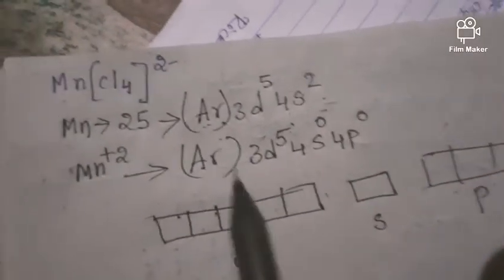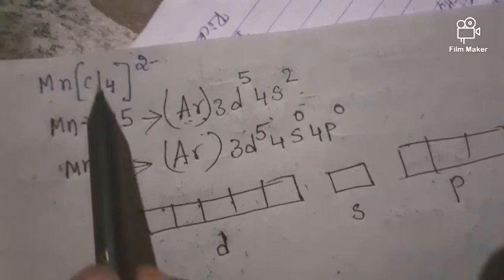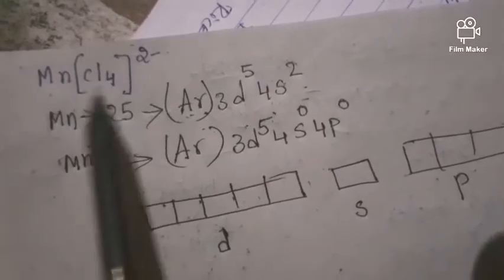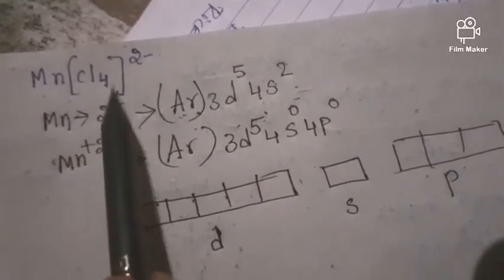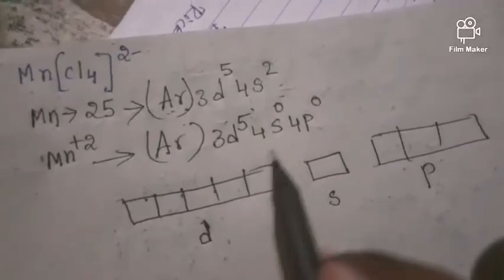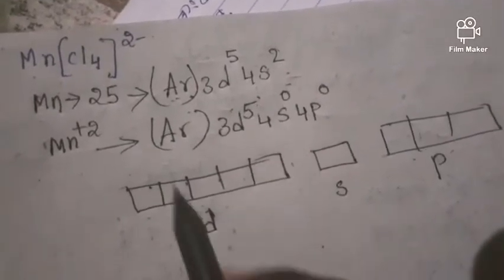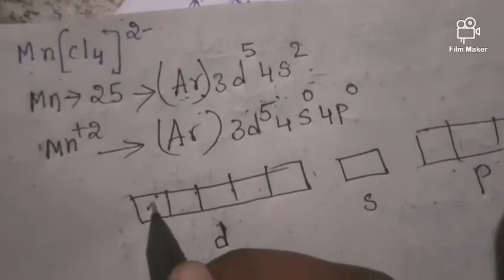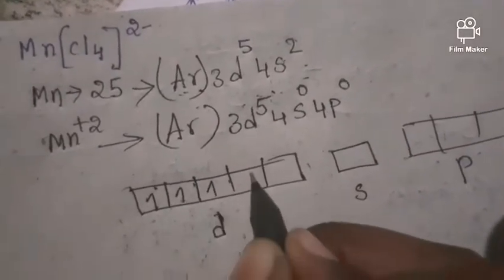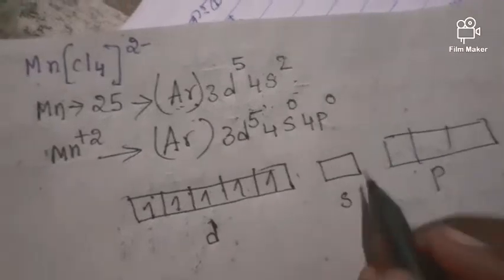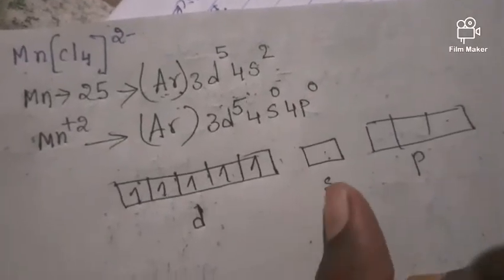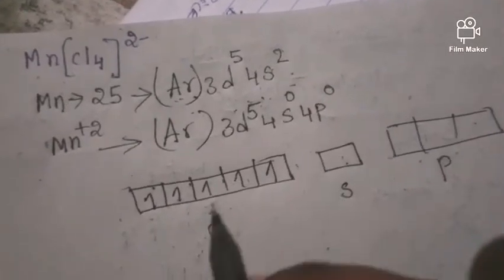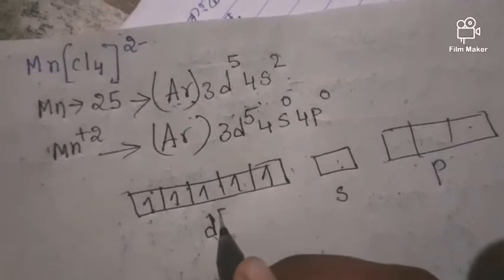See, friends, this chlorine is the weak field ligand. First let us fill the electrons in the d orbitals. In the d orbitals 5 electrons are present now, so 1, 2, 3, 4, 5. The s and p orbitals are empty, so they should be left like this. In the d orbitals, 5 electrons are filled.